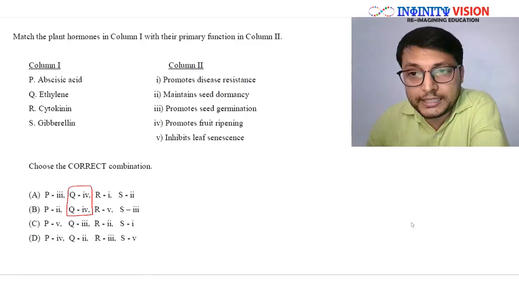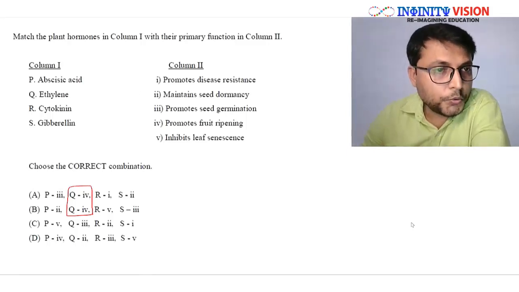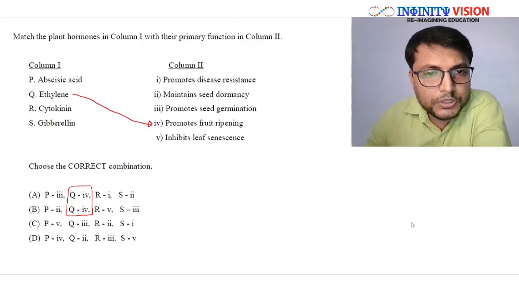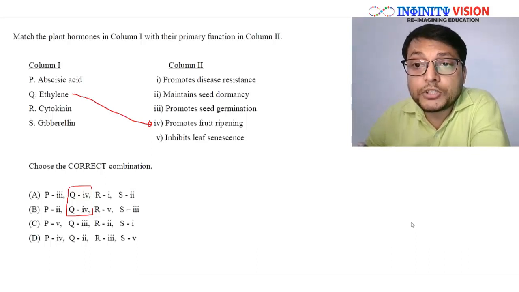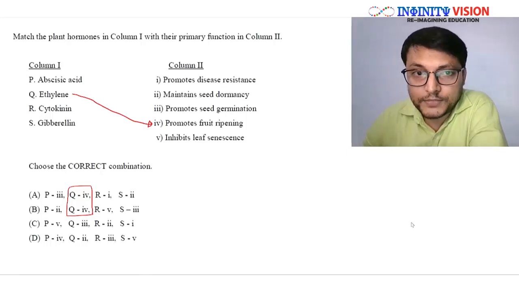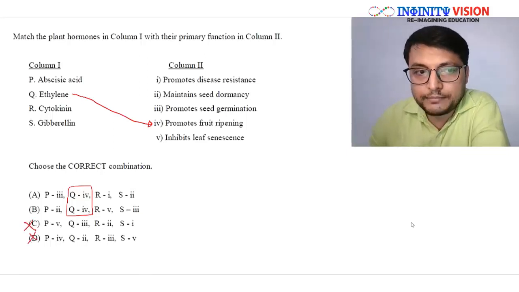Now, let us match with our theoretical knowledge. Q is ethylene, and it matches with 4, so ethylene matches with promotes fruit ripening. It is true. The main function of ethylene, which is a gaseous phytohormone, is that it promotes fruit ripening. So this is correct. On this basis, you have already rejected the 2 options, C and D. So the answer could either be A or B.